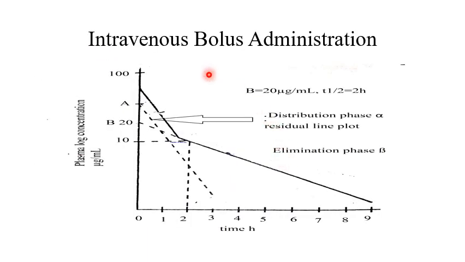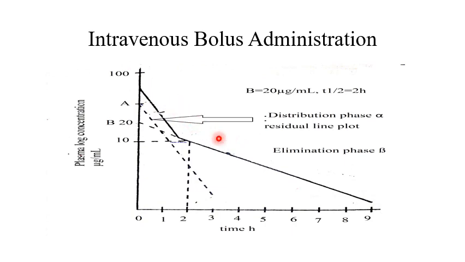So when an intravenous bolus drug is administered to a system which follows the two compartment open model, the curve that is obtained is basically bi-exponential. And why is it bi-exponential? Because there are two exponents, this one and this one. Let us discuss it.